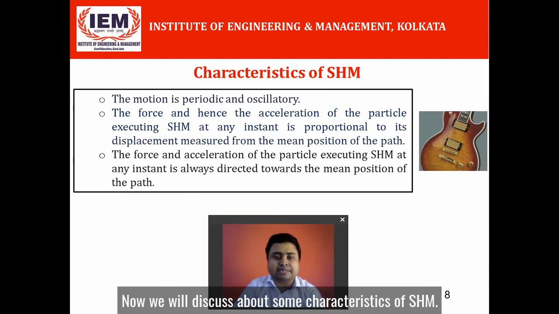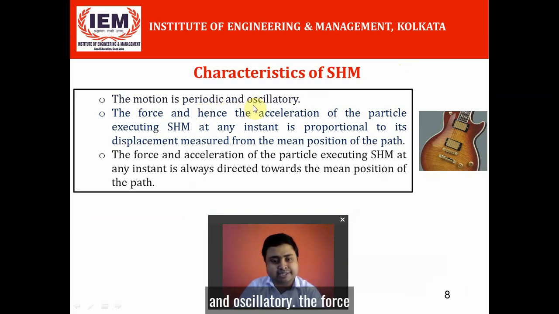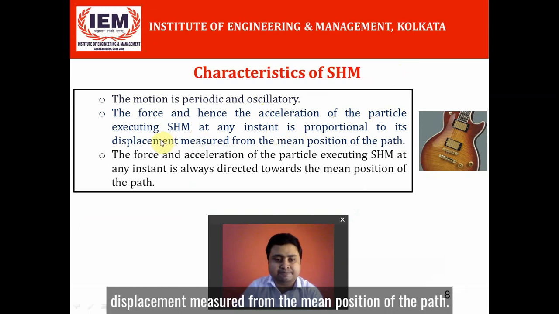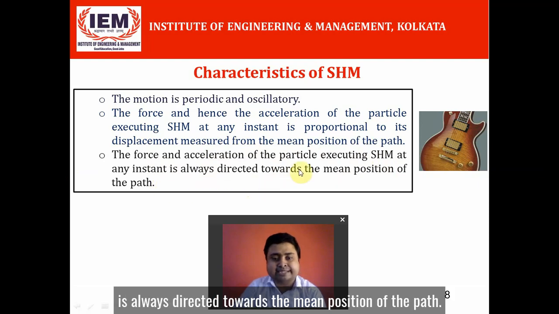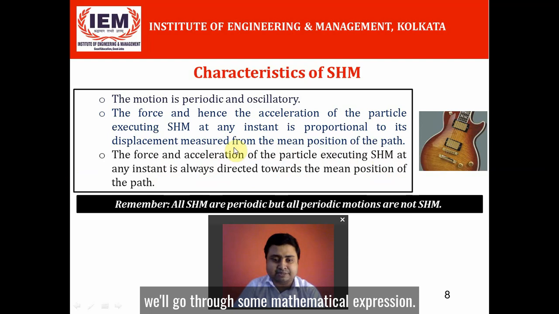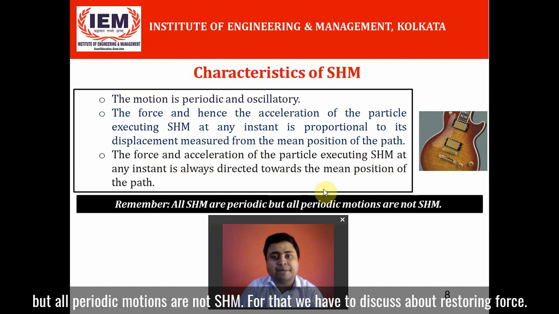Now we will discuss some characteristics of SHM. The motion for SHM will be periodic and oscillatory. The force, and hence the acceleration, of the particle executing SHM at any instant is proportional to its displacement measured from the mean position of the path. And the force and acceleration of the particle executing SHM at any instant is always directed towards the mean position of the path. So here are some qualitative characteristics of SHM. Now we will go to some mathematical expression. You always have to remember that all SHM are periodic, but all periodic motions are not SHM.